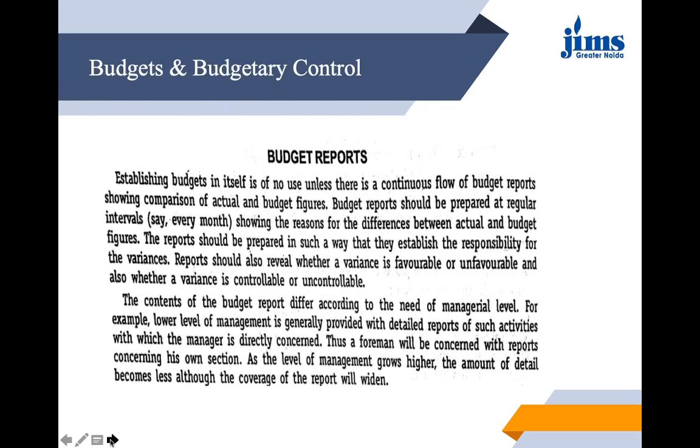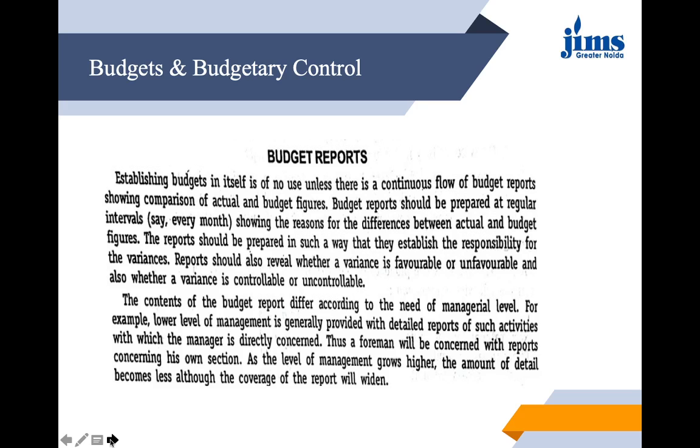Then budget reports. See, establishing budgets in itself is of no use unless there is a continuous flow of budget reports. It means we need to continuously keep a watch on it, and compare the actual and the budget figures. So budget reports are prepared at regular intervals, maybe on a monthly or weekly basis, showing the differences and the reasons behind them, that is, why there are differences between actual and budgeted figures. So reports should be prepared in such a way that they establish the responsibility for the variances. Reports should also reveal whether a variance is favorable or unfavorable, and also whether a variance is controllable or uncontrollable.